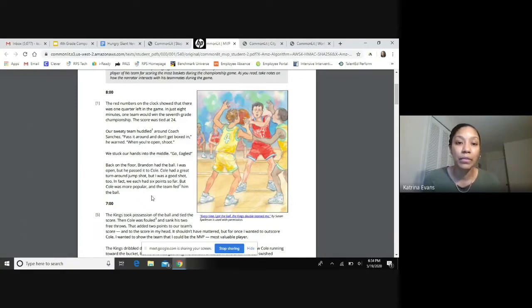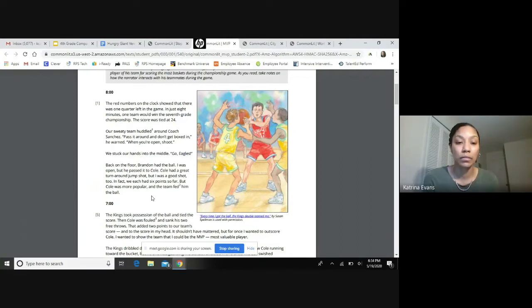8 minutes. The red numbers on the clock showed that there was 1 quarter left in the game. In just 8 minutes, one team would win the 7th grade championship. The score was tied at 24. Our sweaty team hurtled around Coach Sanchez. "Pass it around and don't get boxed in," he warned.